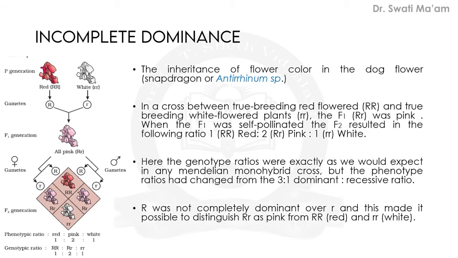Now, when the experiments on P were repeated using other traits in other plants, it was found that sometimes in the F1 generation, the phenotype did not resemble either of the two parents and was in between the two.